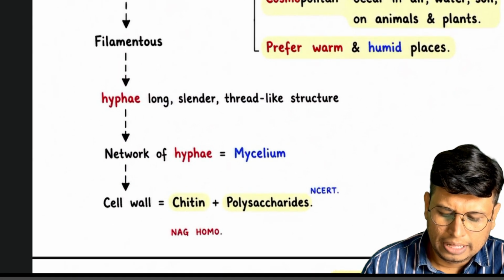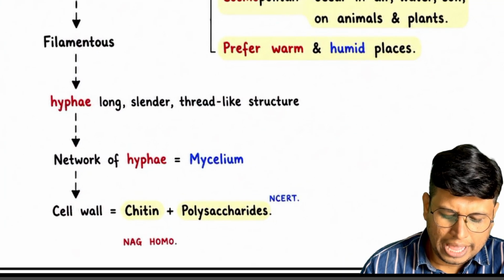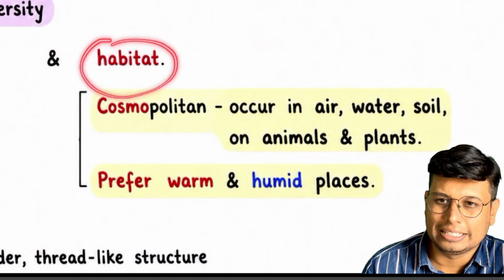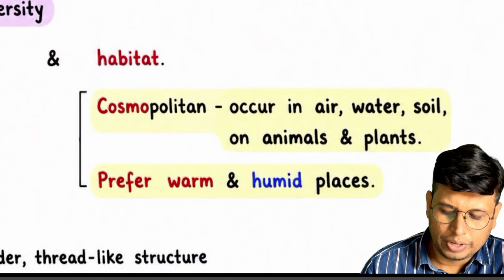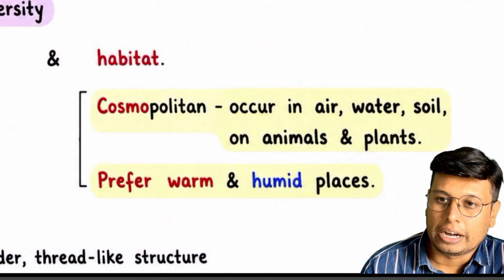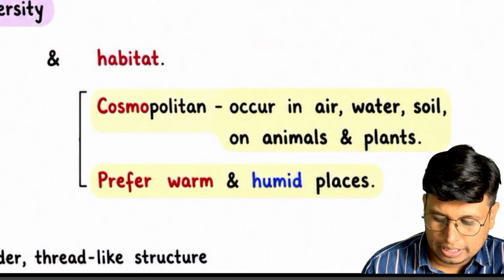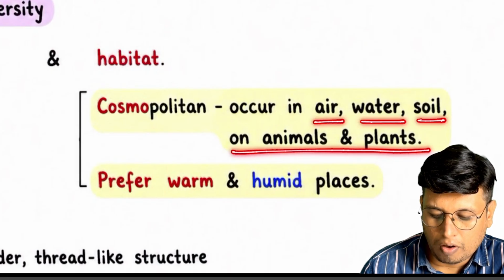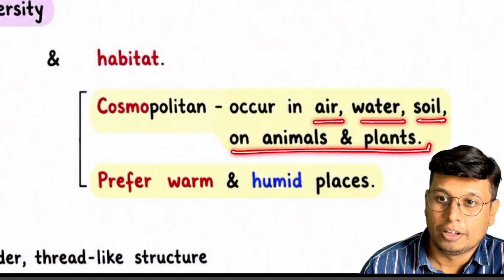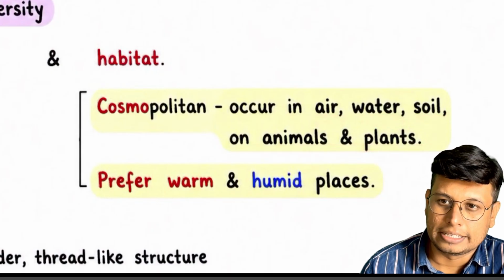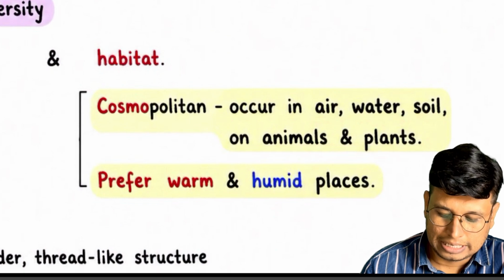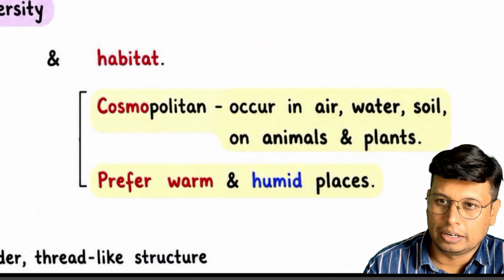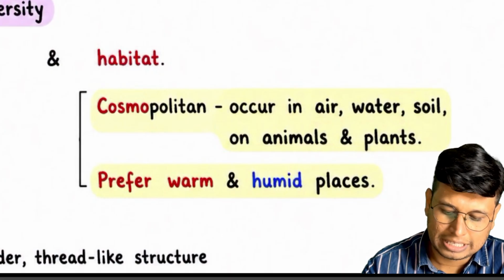Okay, then we have here habitat. Habitat is the area they reside, so where they reside and what kind of environment they prefer. So air, water, soil, on and in animals and plants, because some are parasites, endoparasites such as candida, but mostly fungi are ectoparasites. They appear on the surface or skin.